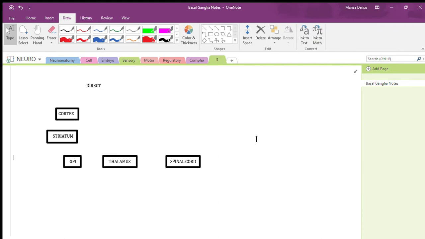Alrighty guys, so now we're going to talk about the pathways themselves. I just split these videos up so you could jump to whatever parts you want to listen to. So we labeled this the direct pathway, and then we'll talk about the indirect pathway next.